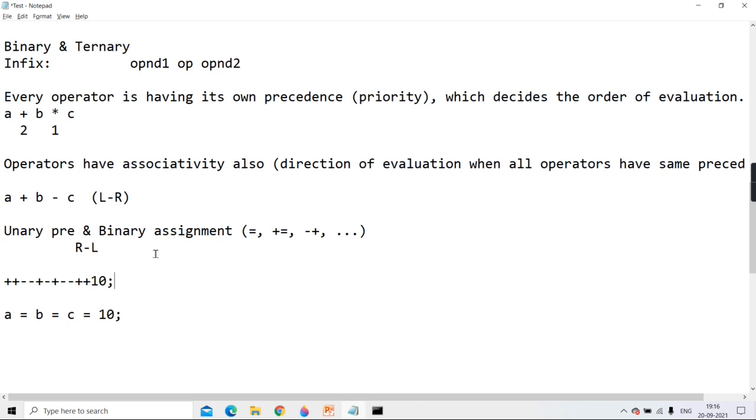You'll remember this. In your whole life, as long as you want to work in Java, you should not forget this. So all unary pre and binary assignments have which associativity? Right to left.